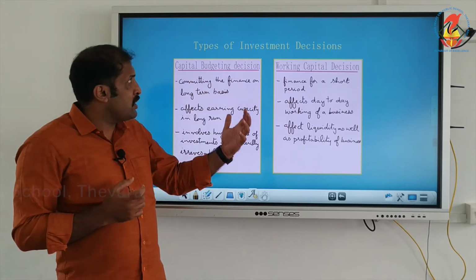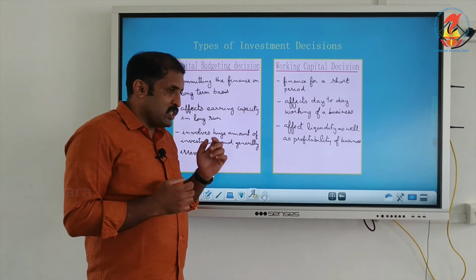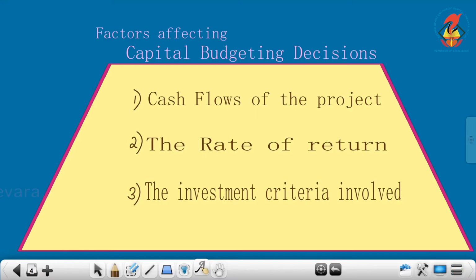So these are the types of investment decisions. Now, when we are looking at a capital budgeting decision, that means investing for a longer time period, certain factors do affect the capital budgeting decisions to be taken. So we are going to see the factors affecting capital budgeting decisions. First one is the cash flow of the project.